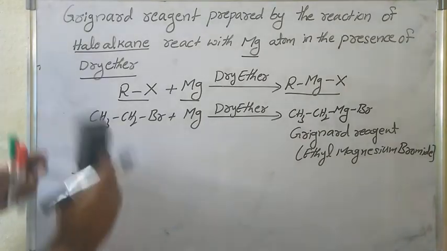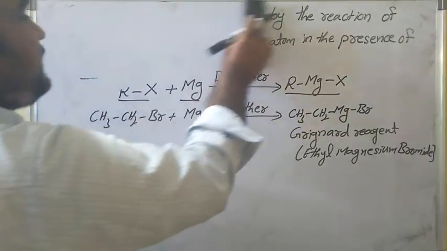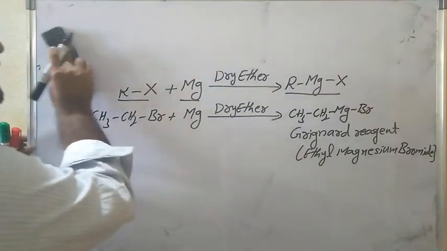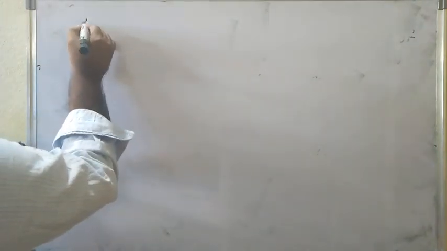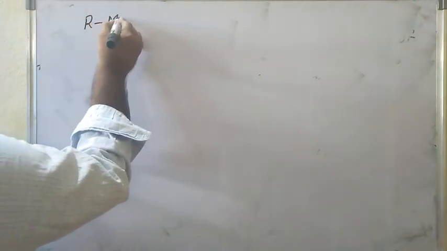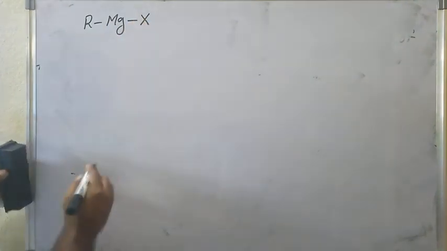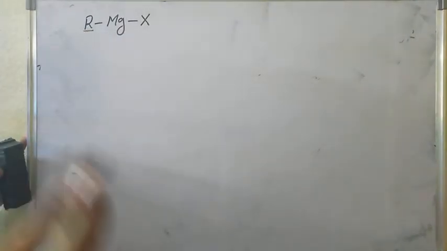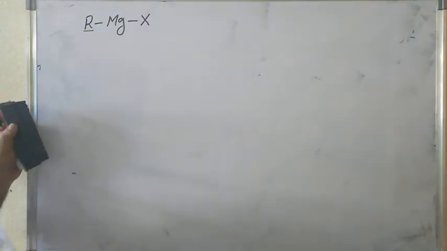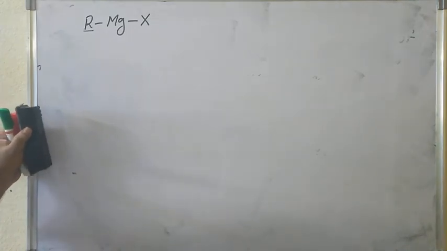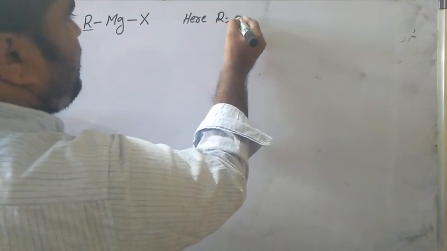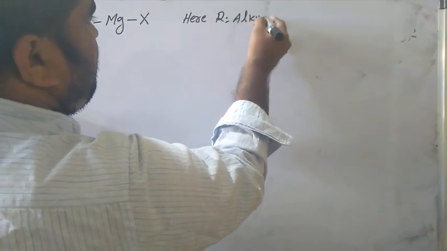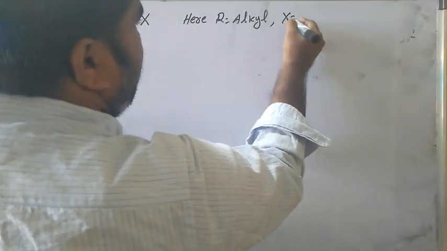Next one is important. In Grignard reagent RMgX, what does R mean? Alkyl group, any carbon group. R is alkyl. In RMgX, R is the alkyl group, and X is halogen.